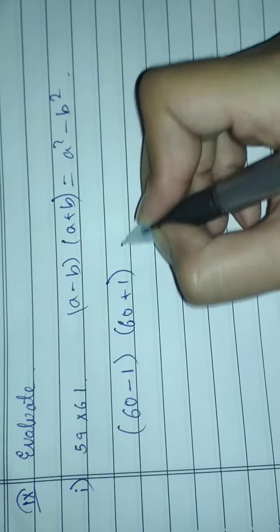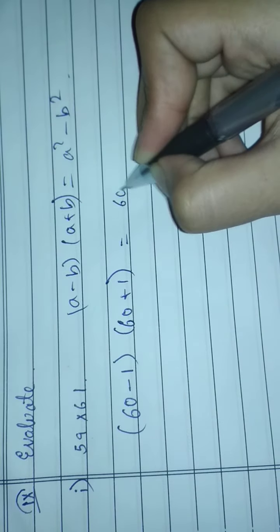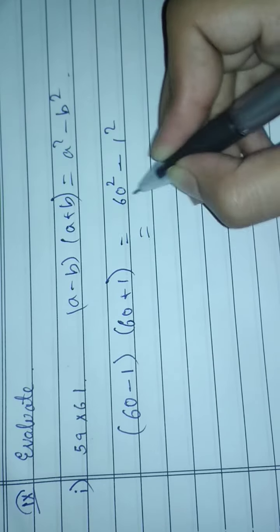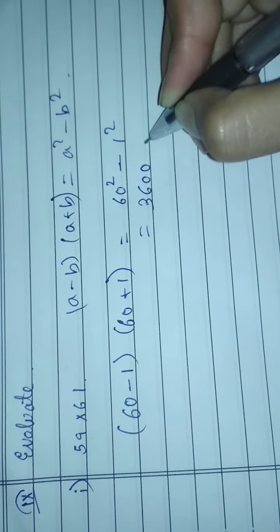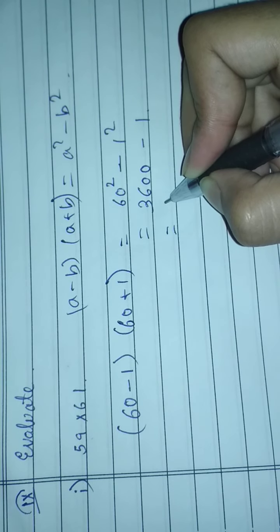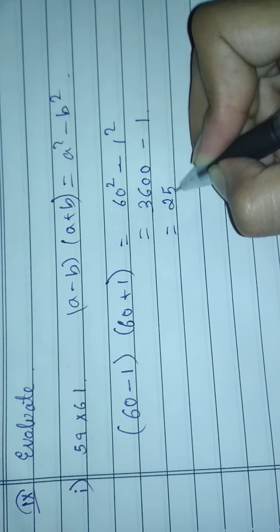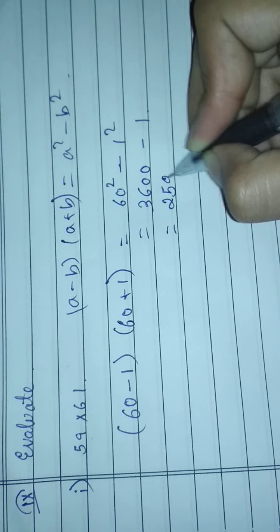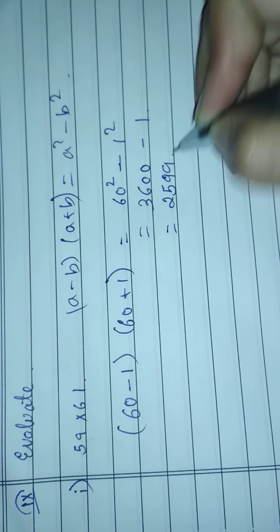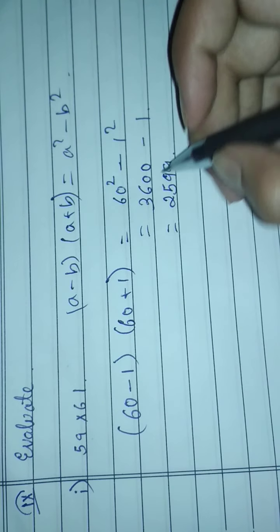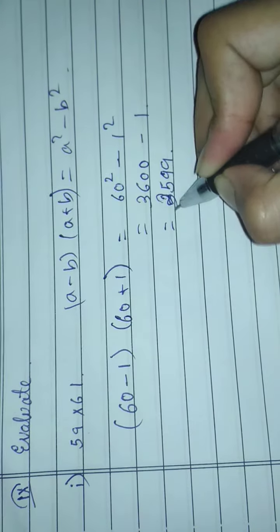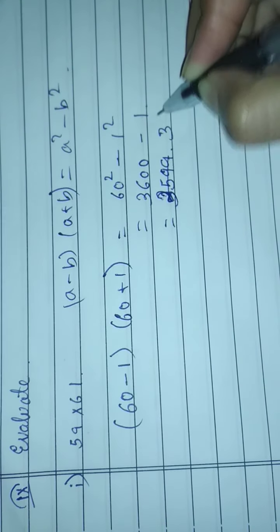That equals 60 to the power 2 minus 1 to the power 2, which is 3600 minus 1. Your answer will be 3599.